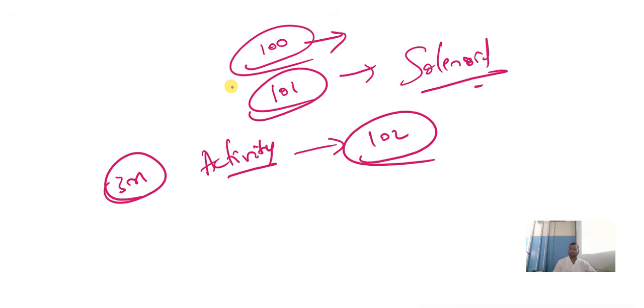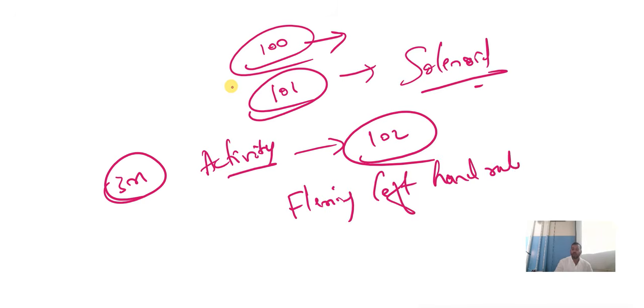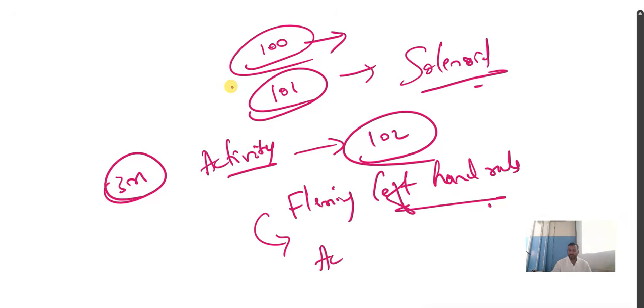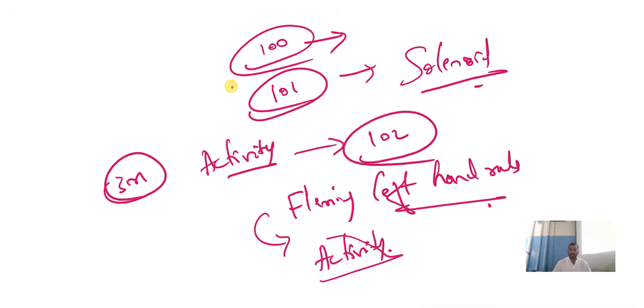Okay, based on this activity, you have a law, that is Fleming's left hand rule. You have to state Fleming's left hand rule. And based on this left hand rule, you have an activity: the direction of the force acting on a conductor. Understood? The mechanical force. So you have an activity based on Fleming's left hand rule. Even you need to study that.